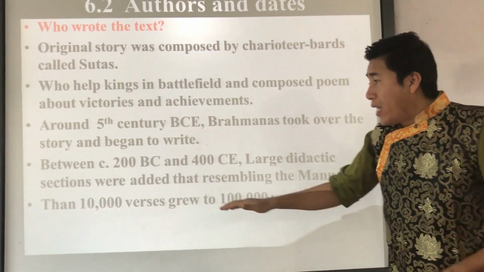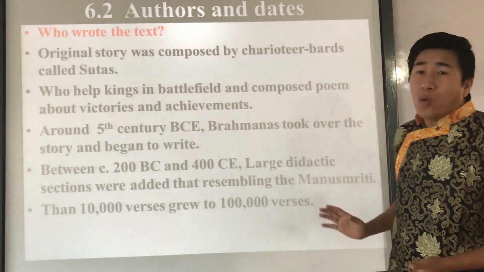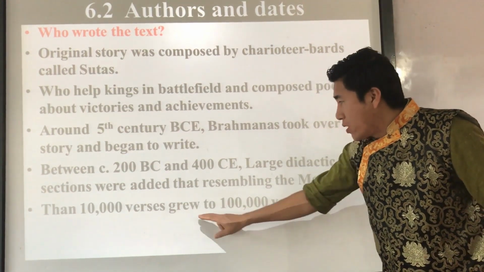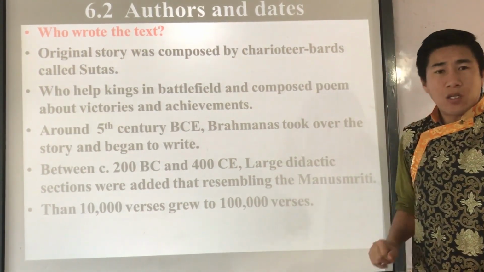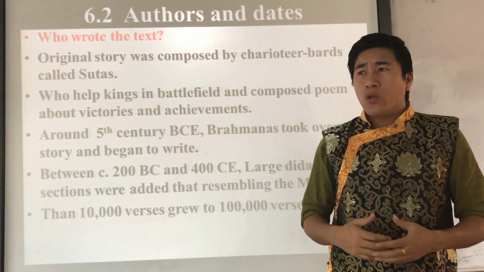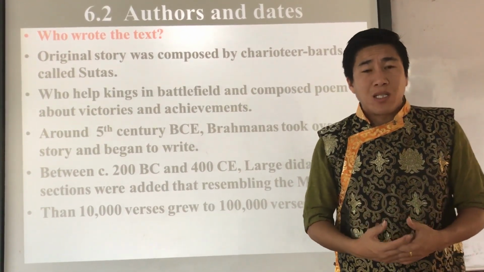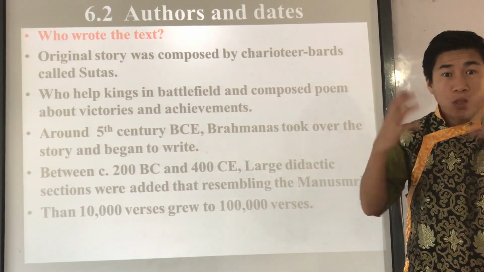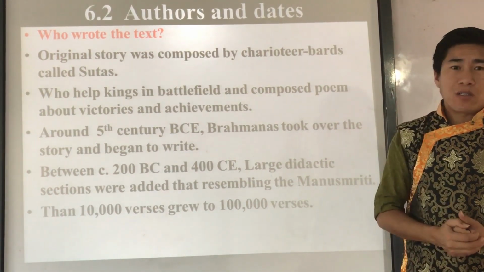That's why the Mahabharata is considered one of the most important and rich texts in the subcontinent, and not only in the subcontinent, but in the world, right? So that is all because of that.